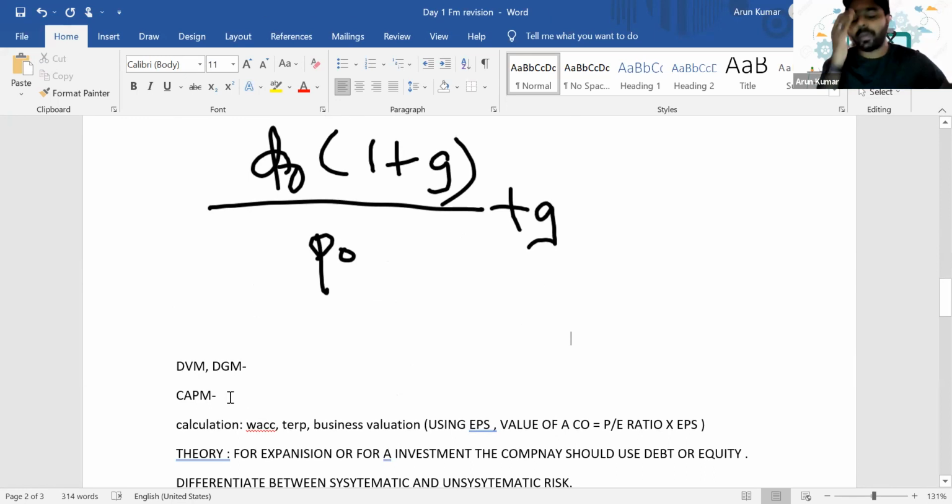But there is a drawback with respect to these two models. In both scenarios, we are estimating the cost on the basis of dividend, right? So let's say a company does not pay dividend. In that scenario, does it mean that their cost of capital is zero? For a company that does not pay dividend, how will you estimate the cost of equity? Does it mean that their cost of equity is zero?